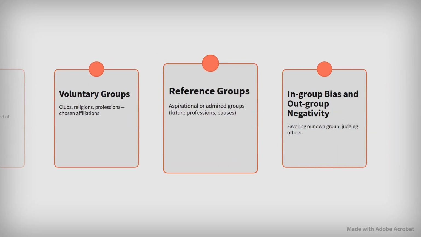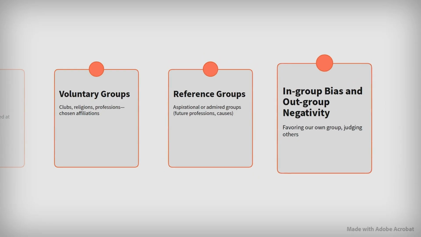Reference groups are those we aspire to join or admire, like future professions or social causes. In-group bias means we favor our own group, while out-group negativity leads us to judge those outside our group more harshly.